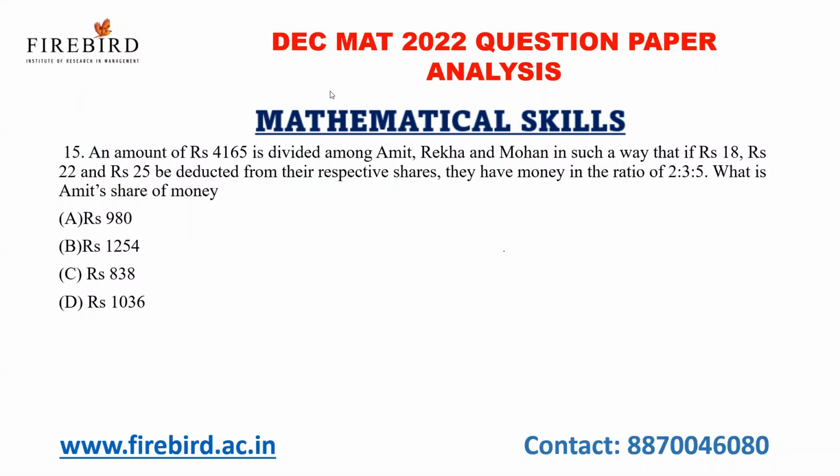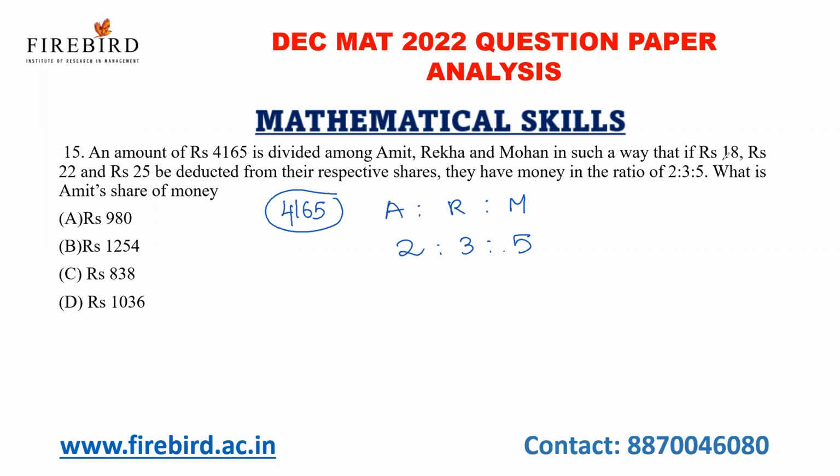Now, see this question. An amount of rupees 4165 is divided among Amit, Rekha and Mohan in such a way that if rupees 18, 22 and 25 be deducted from their respective shares, their shares will be in the ratio 2 is to 3 is to 5. And now they are asking what is Amit's share of money.